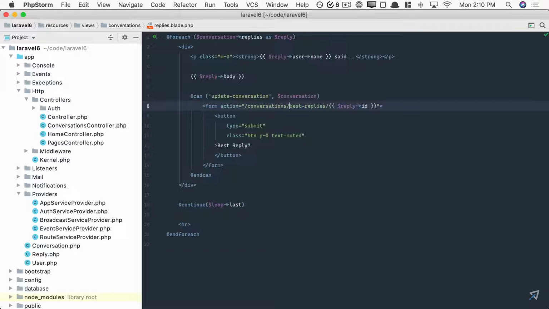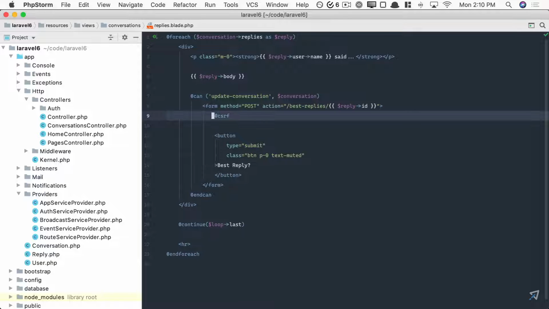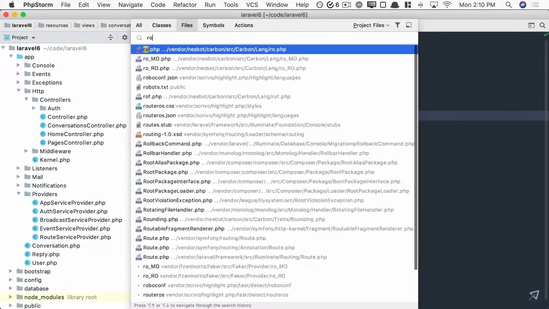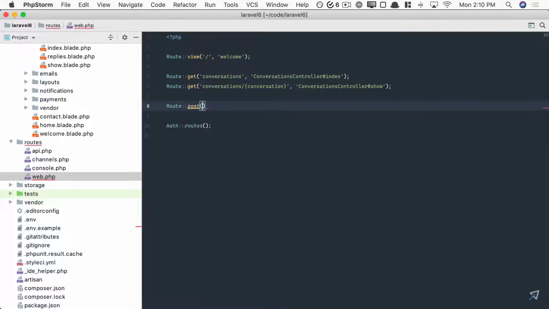Often defining your URI structures takes a little bit of thought, but I'm going to keep it really simple and at the top level. All right, this will submit a post request to that endpoint, and I will pass through our cross-site request forgery token. Okay, that's our next step. Go to our routes file, and we'll say, listen for a post request to best replies slash a reply. And now, what action on conversations controller do we load?